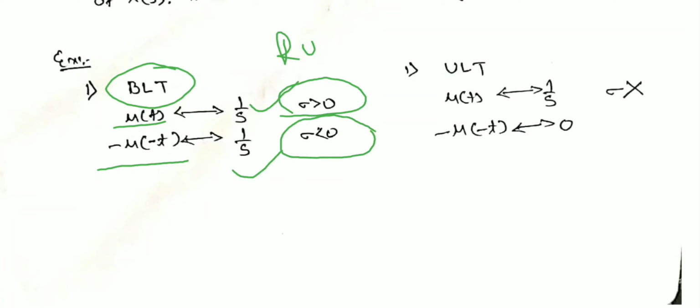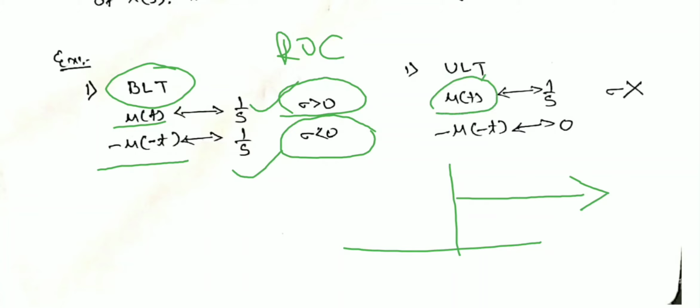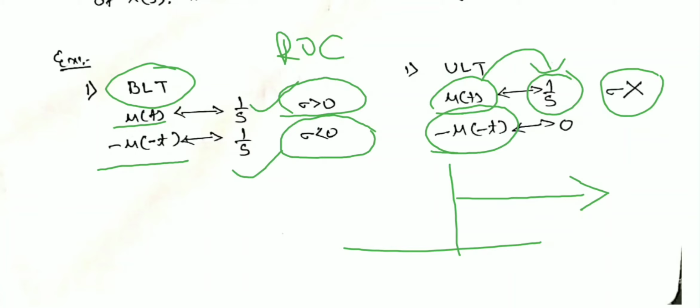But in the unilateral case, since it is defined for the right-sided signal only, the Laplace transform of u(t) is 1 upon s, and it does not require sigma. For the left-sided signal, minus u(minus t), the unilateral Laplace transform is not defined, so its transform becomes 0.